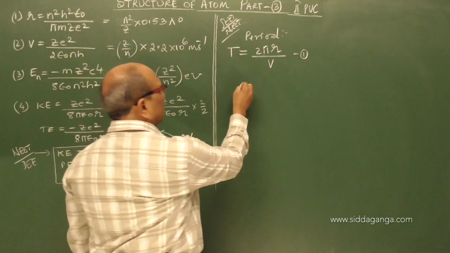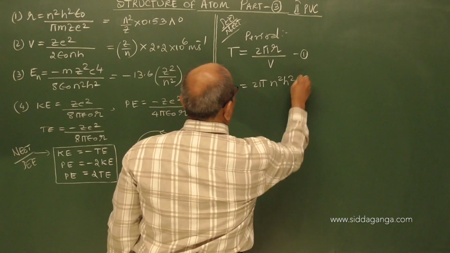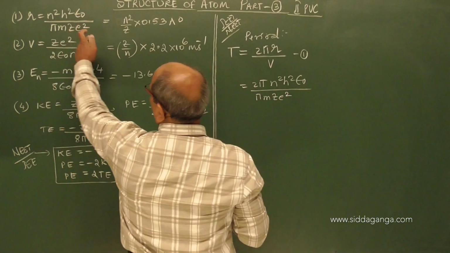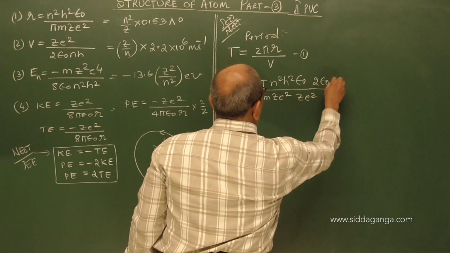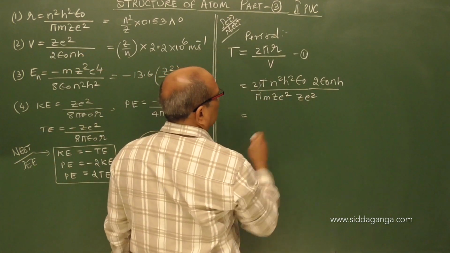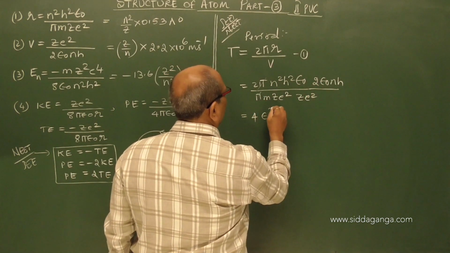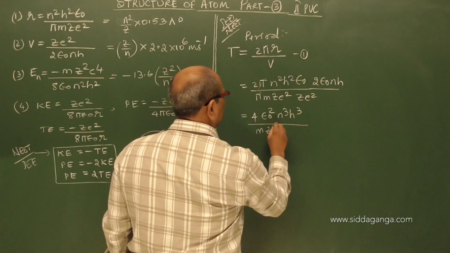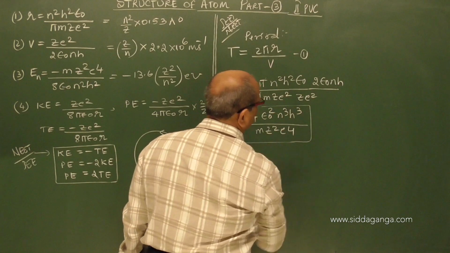Now just substitute for r and v. We get 2 pi times r, where r is n squared h squared epsilon naught divided by pi m Z e squared, and v is Z e squared upon 2 epsilon naught n h. Pi gets cancelled, and we get 4 epsilon naught squared n cubed h cubed divided by m Z squared e to the power 4, which is the expression for the period.